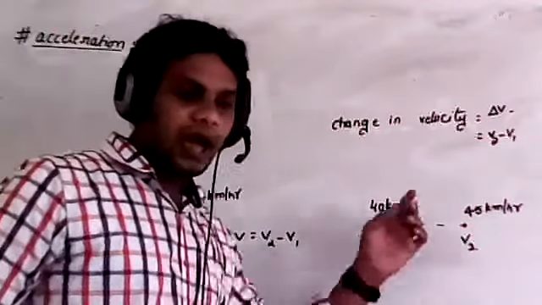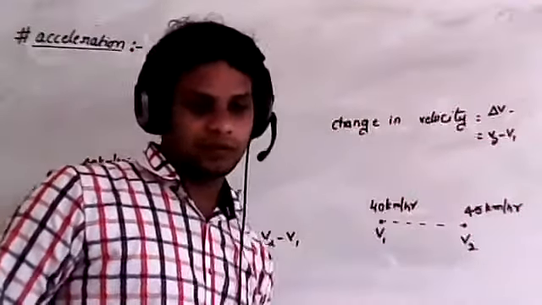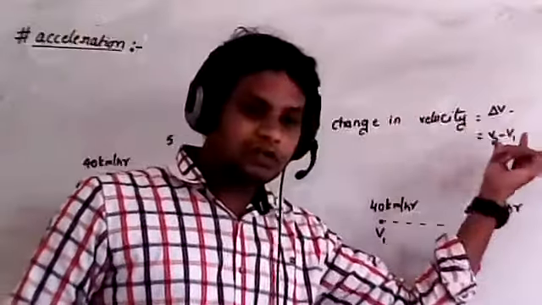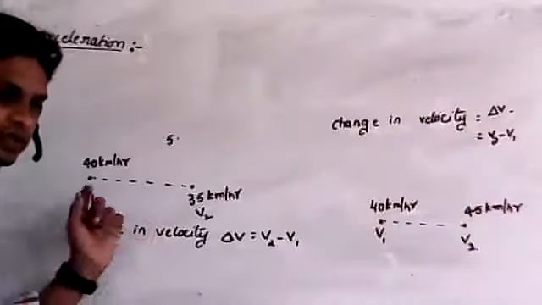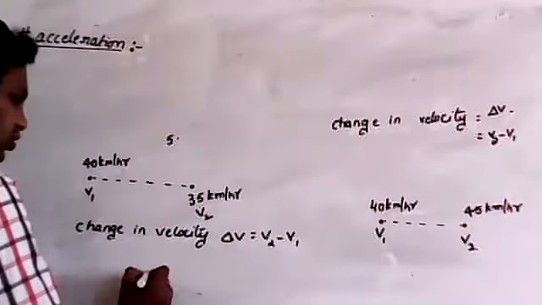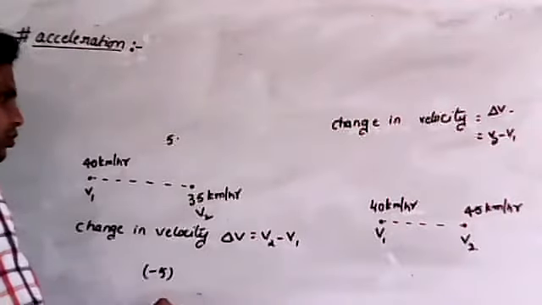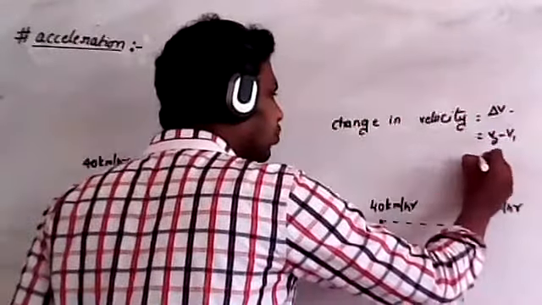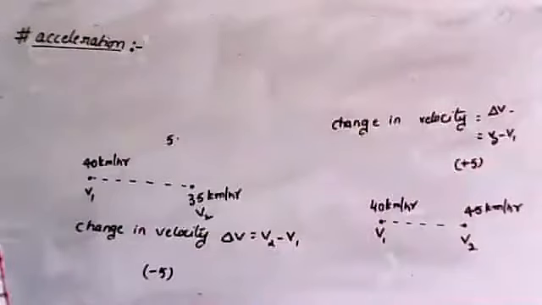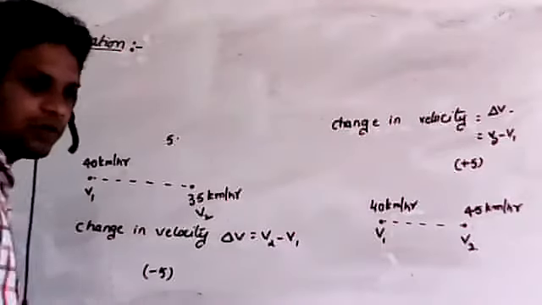Okay, now listen, I will take the change in velocity. So this is also a change in velocity, and this is also a change in velocity. But here the change in velocity is negative, and here the change in velocity is positive. So in one case the change in velocity is positive, in one case it is negative. Hope you understood this point.